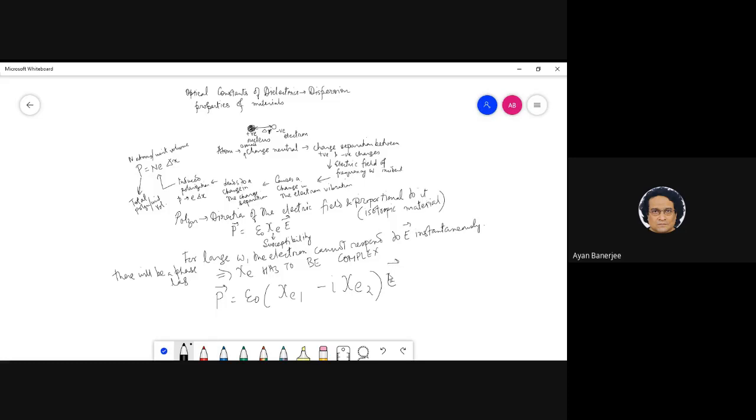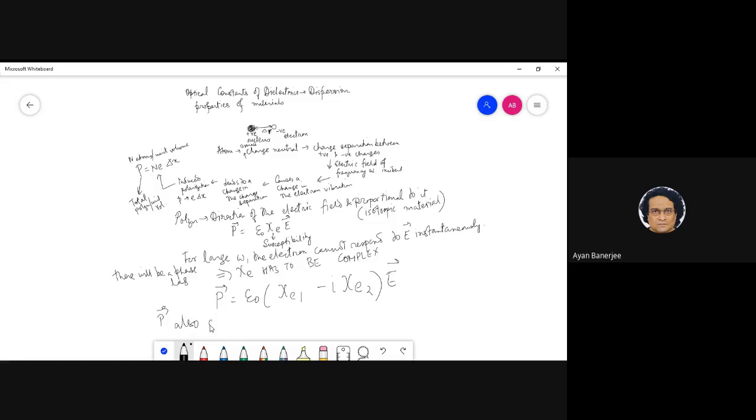This is essentially the physics driving me to write down the math. Okay. Now, one question that came, I think Anubhav asked, is this true for all materials? So this is very much true for isotropic material. For anisotropic material, however, it is more complicated.